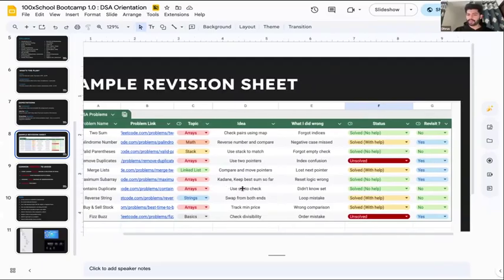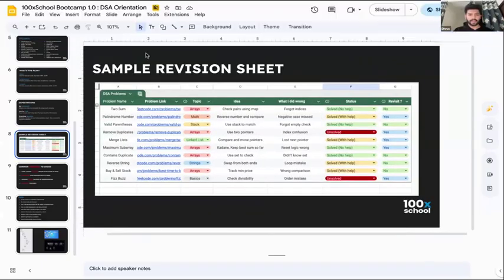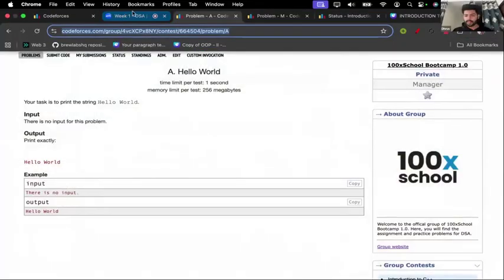आपको जब भी रिवाइज कुछ करना होगा, this sheet will help you a lot. ठीक है. And after some point of time, let's say after a month or two, you will feel यार कि I have not grown much. So whenever you revisit this sheet, you will see यार अच्छा I'm able to solve these questions now. Maybe I'm not able to solve the current topic, but इससे पहले तो मैं कर पा रहा हूँ ना, तो progress तो हो रही है, growth तो हो रही है. So it will also keep validating that as well. ठीक है.